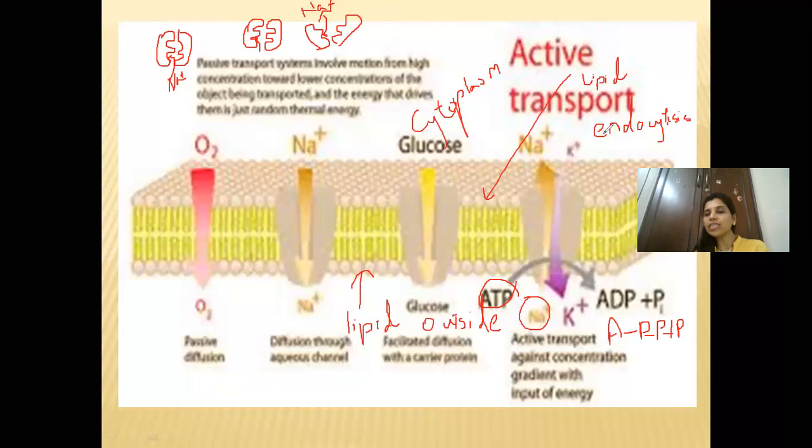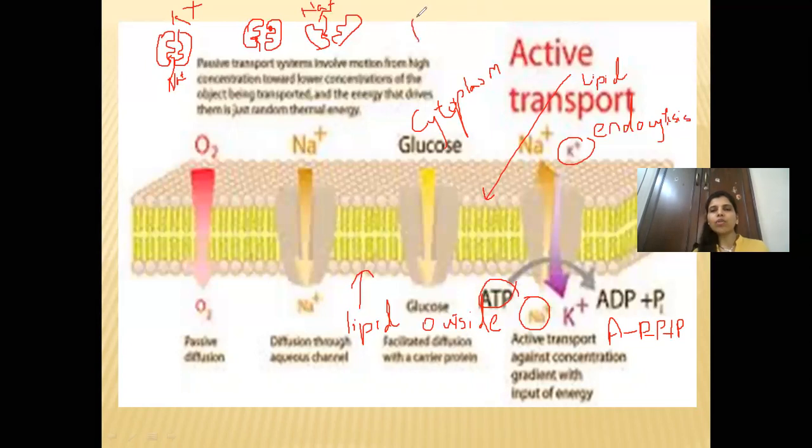So when it is moving inside, it is known as endocytosis. And similarly, you can see potassium from inside is now pushed outside. So similarly, when potassium is over here, it gets attached over here when it is moving from inside the cell to outside. So now when it is getting attached, this is like a gate, as I told you.